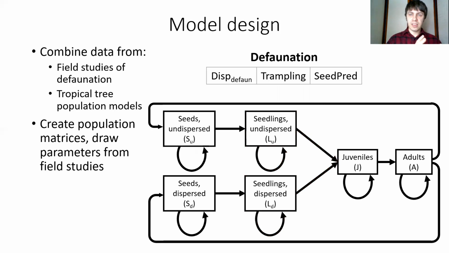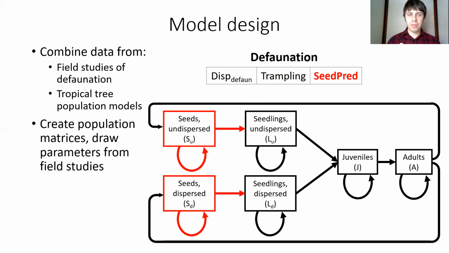So from that baseline scenario, then I created a defaunation scenario where I took the same matrix and altered it in 3 key ways. So first, I changed the probability of dispersal only if the trees were known to be large vertebrate dispersed, which we checked from the literature. Second, I added a trampling effect to alter seedling survival. And third, I added a seed predation effect to change seed survival.